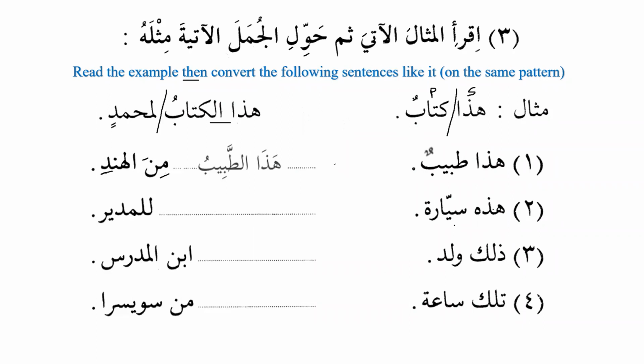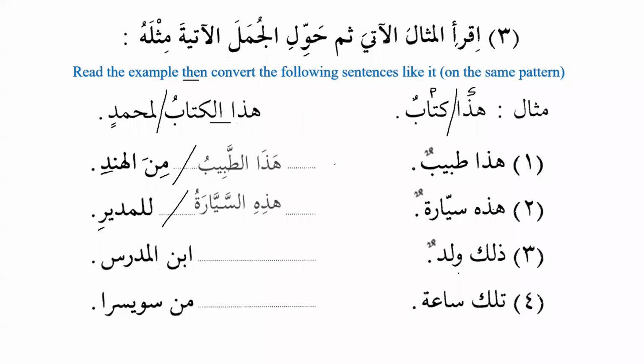Hadihi sayyaratun. This is a car. Now I want to say this car belongs to the manager. So how will I say? هذه السيارة للمدير. Excellent. This car belongs to the manager. هذه السيارة للمدير. So don't forget that هذا الطبيب, sorry, similarly, هذه السيارة will be subject and للمدير will be predicate.